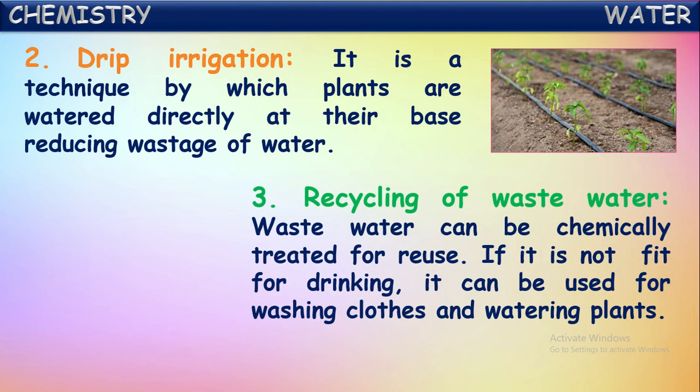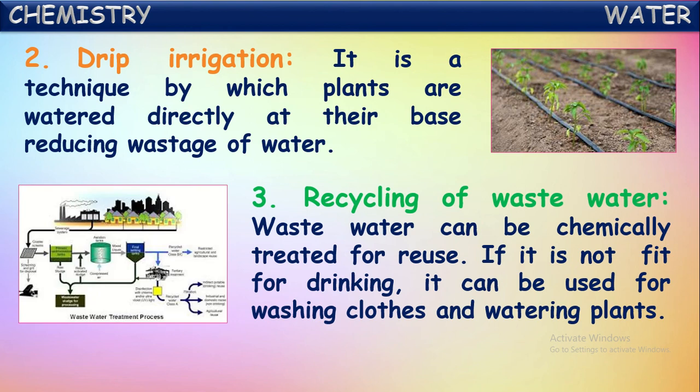Another one, recycling of wastewater. Of course, this wastewater can be chemically treated for reuse. Of course, it is not fit for drinking, but it can be used for washing clothes, for watering plants and for different purposes. Recycled water means we get wastewater from the industries and from homes.